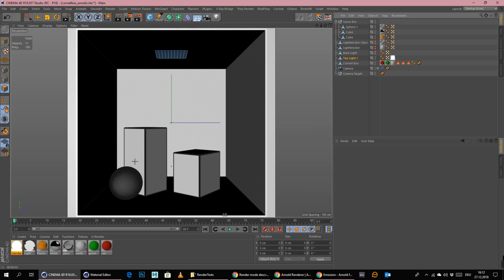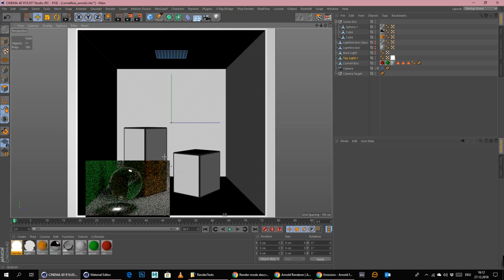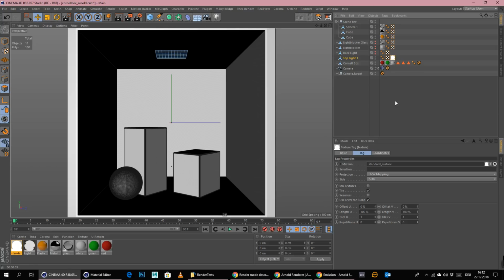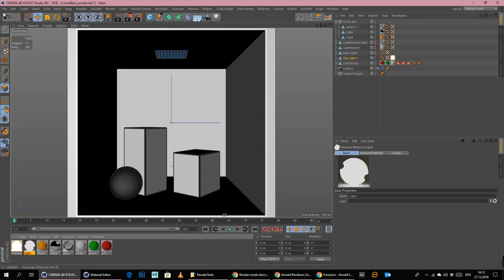Let me just delete this tag and let's see what is happening now. I'm not even sure if these are really real caustics or this is just the light shining through or something like that. I don't know. This is kind of completely weird. Okay, that is just simply not working at all. And with this method we will have so much noise in the scene, it is just impossible to do it.